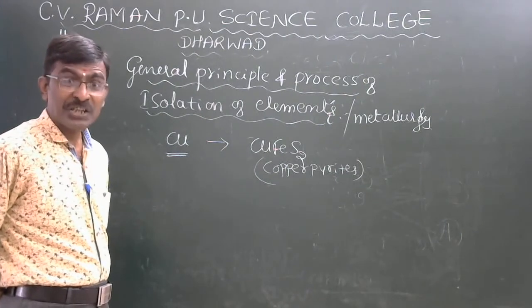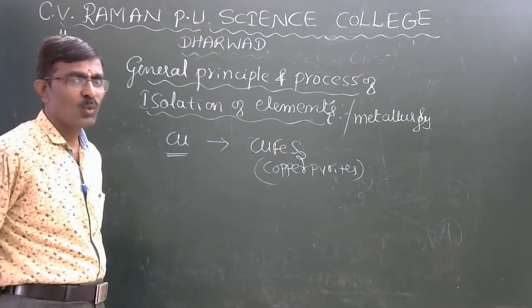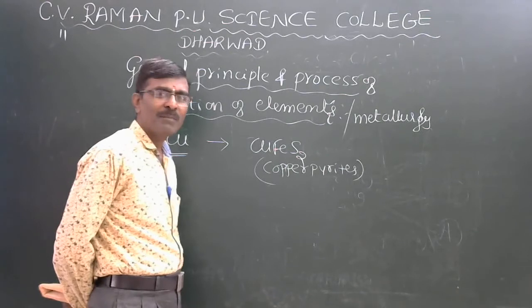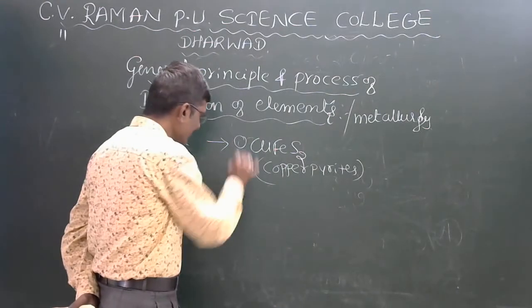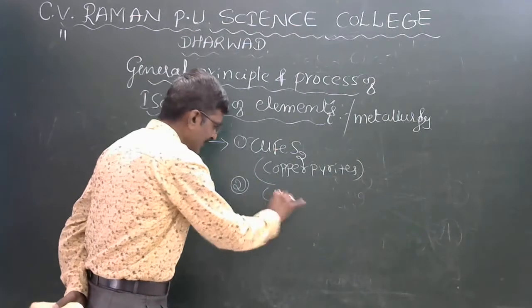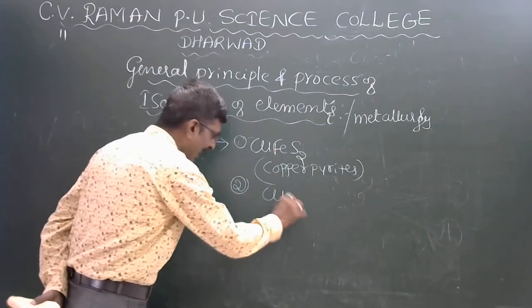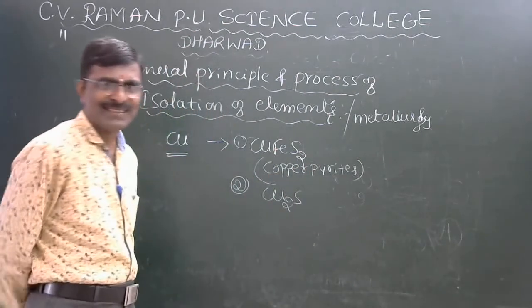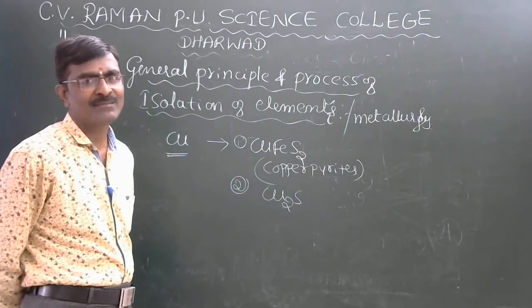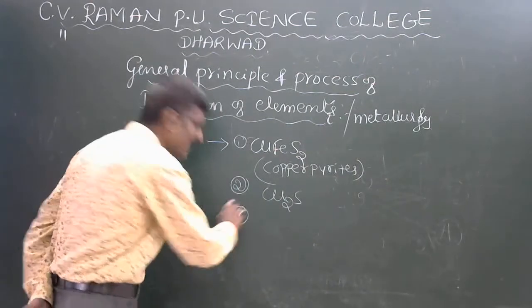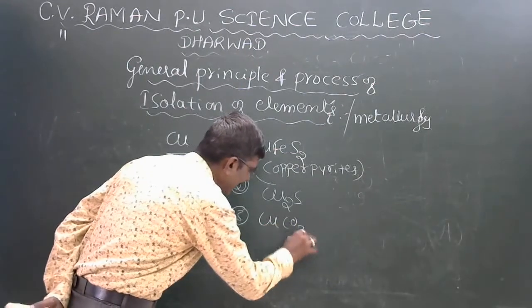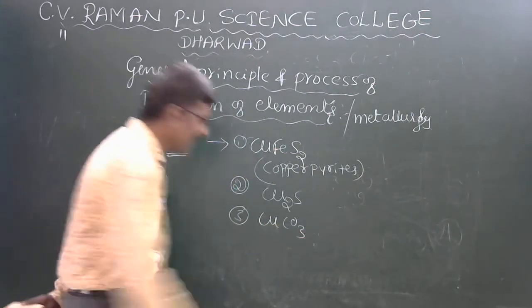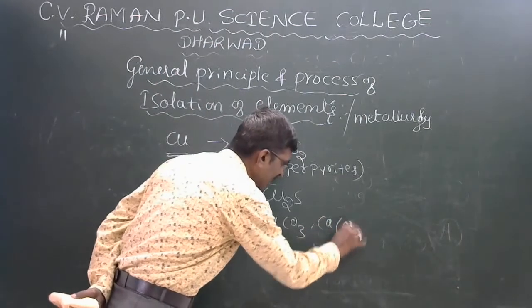Pure copper can be extracted from ores. That ore name is copper pyrites. Second one, CuS, copper glance, copper sulfide. Sometimes it is malachite, copper carbonate and copper hydroxide.